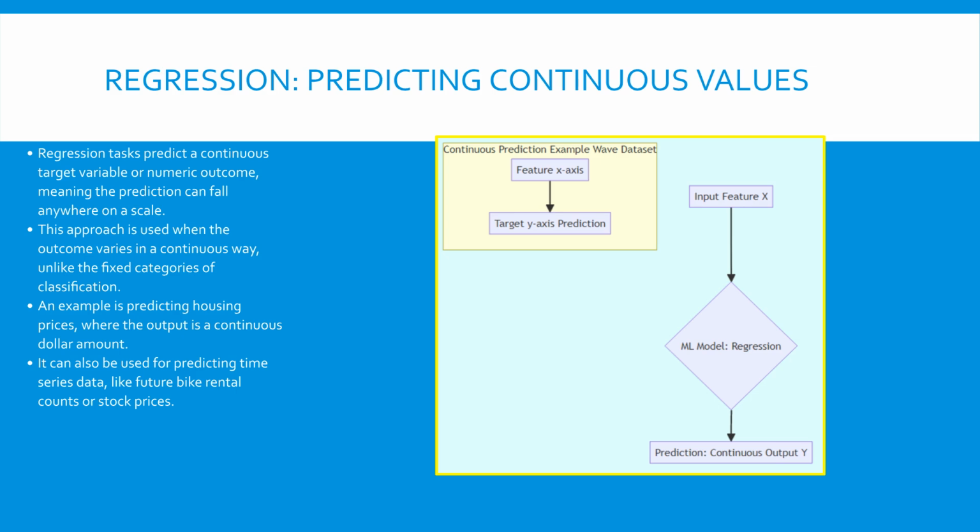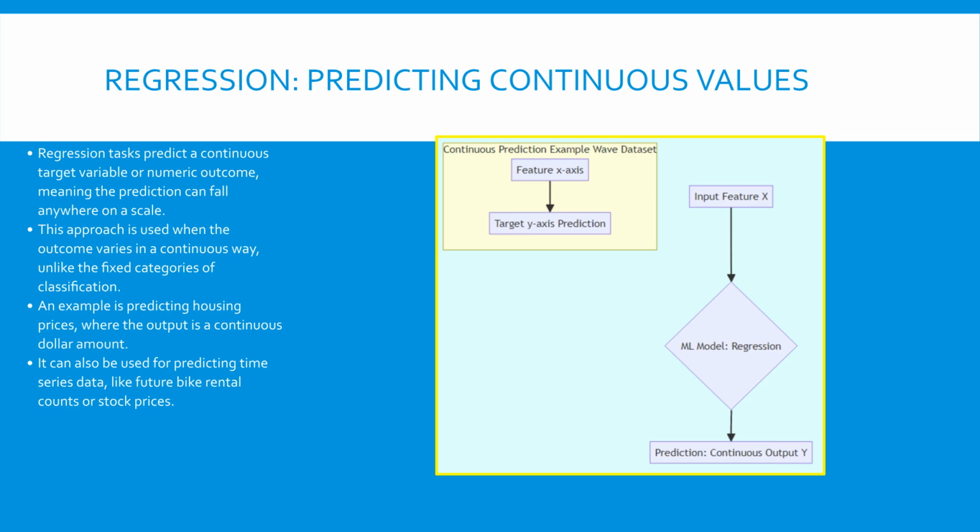For example, predicting the number of bike rentals per hour is a regression task, because the count can be any positive integer, and there is a continuous relationship in the data over time. This makes regression suitable for forecasting and time series predictions, such as anticipating stock price movements. Understanding regression is essential for problems where calculating a degree or magnitude of change is necessary.